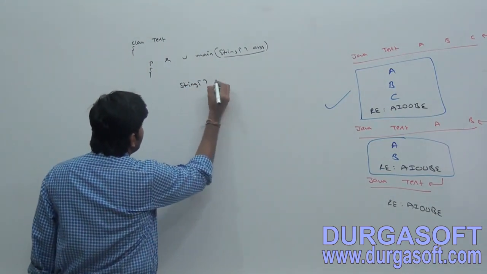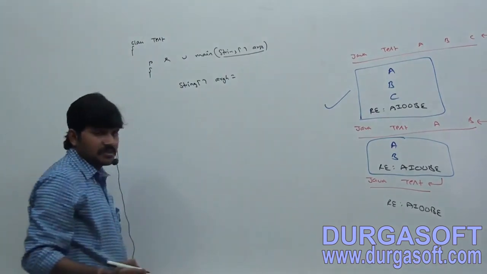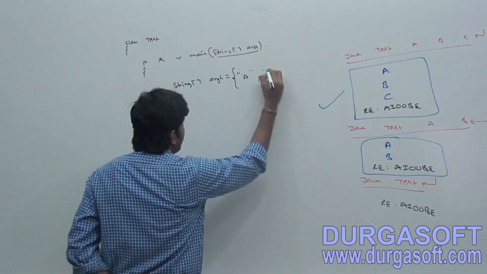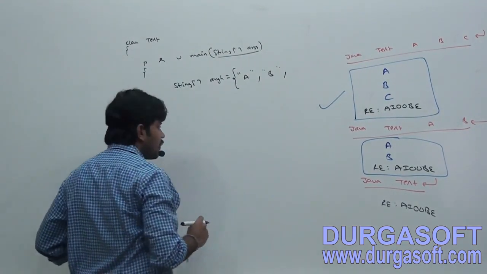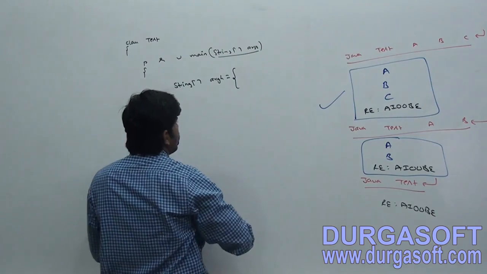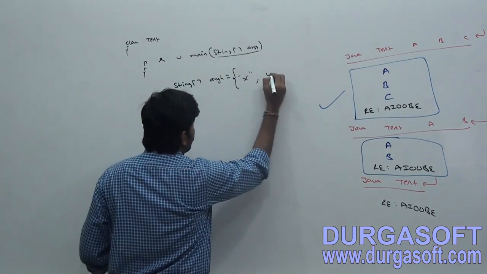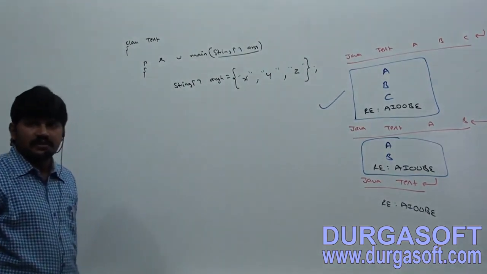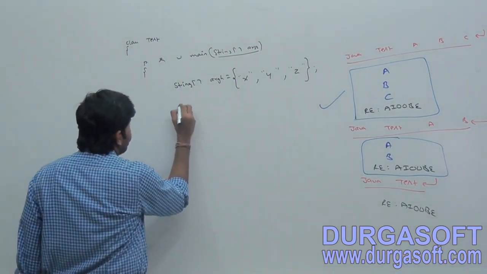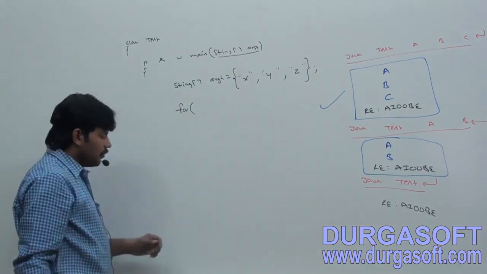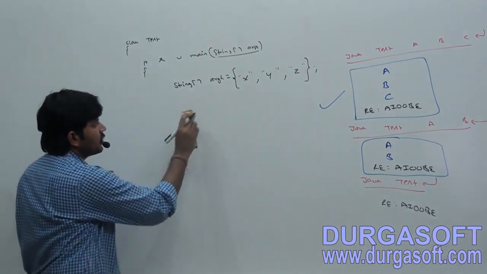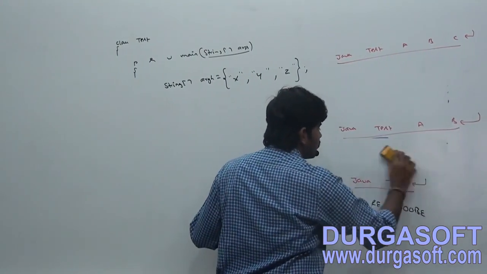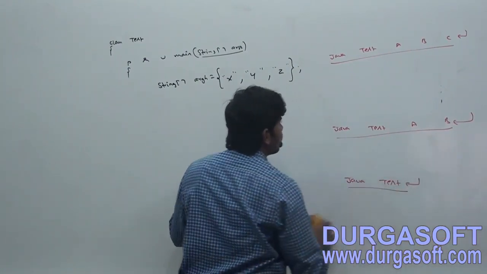I'm taking my own string array argh, which is equal to, here we are passing ABC already, let me take X, Y, Z. Here I want to pass like this: Java test ABC, second one Java test, third one Java test.